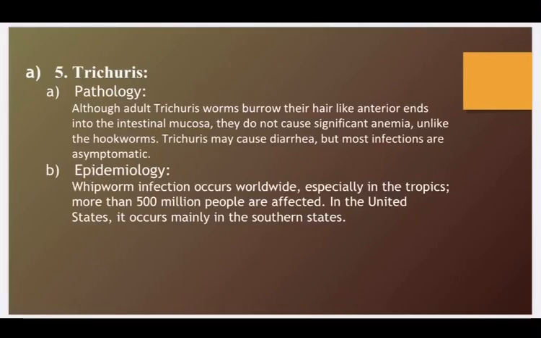Then we have Trichuris. Although adult Trichuris burrow their hair-like anterior ends into the intestinal mucosa, they do not cause significant anemia. Okay, so over here they are not causing any blood loss or anemia. Trichuris may cause diarrhea, but most infections are asymptomatic. So over here, most of the infections are asymptomatic.